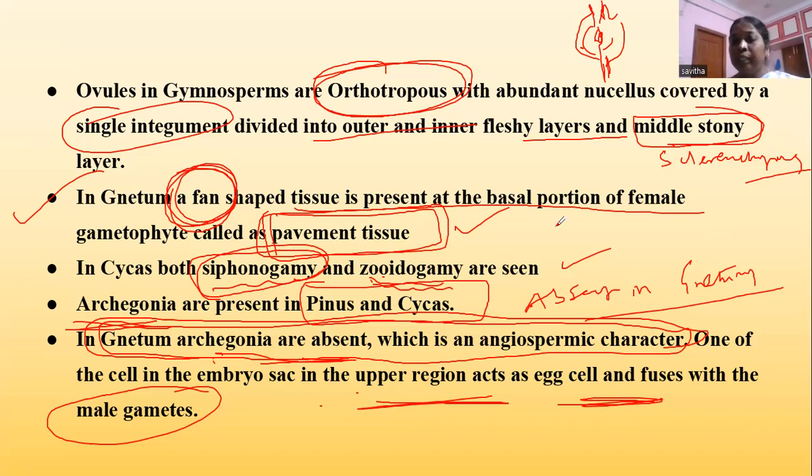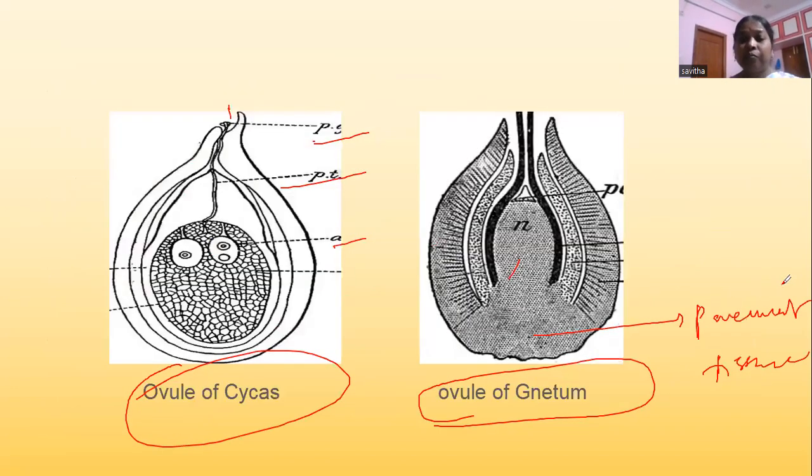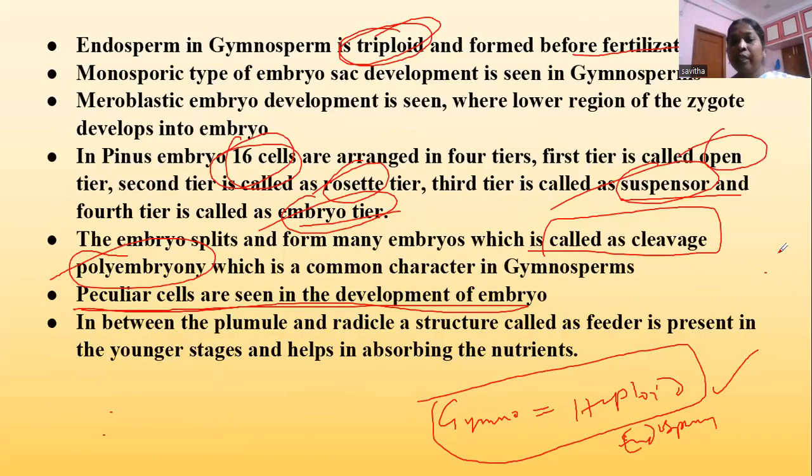Instead, one of the cells from the upper part of the embryo sac enlarges, becomes the egg, and fuses with the male gamete. So these are the diagrams, the ovule of Cycas and the ovule of Pinus.